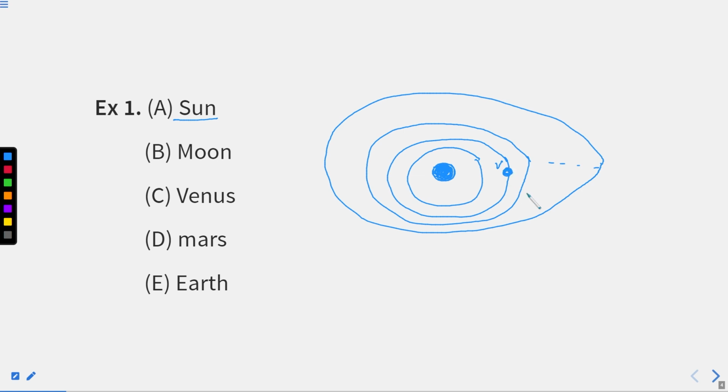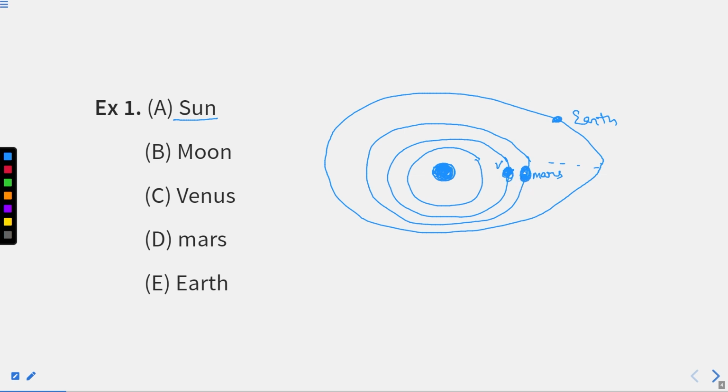Mark it as Venus. Then Mars. Mark it as Mars. Talking about Earth. You can see that the Sun, and then Venus, then Mars, and then Earth, they all are different bodies independent of each other, and the planets are called planets. The Sun is the center point around which all planets revolve. And then there is a word named Moon in the given options.